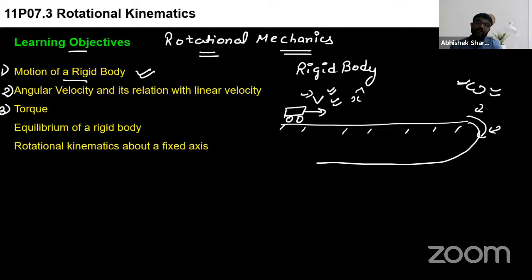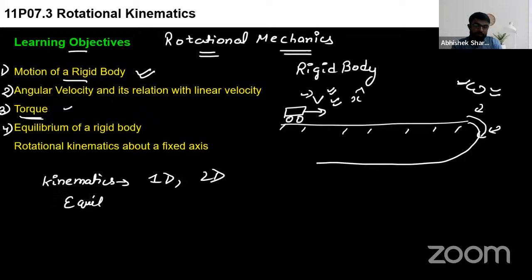Third, the question you were asking, Raksha, that is torque. We'll understand it. Fourth, we'll see how a rigid body remains in equilibrium. Till now, we have studied things as per kinematics, that is 1D motion or 2D motion, meaning the XY plane, YZ or ZX. For these kinds of motion, what did the word equilibrium mean? Equilibrium meant that F net is equal to 0.